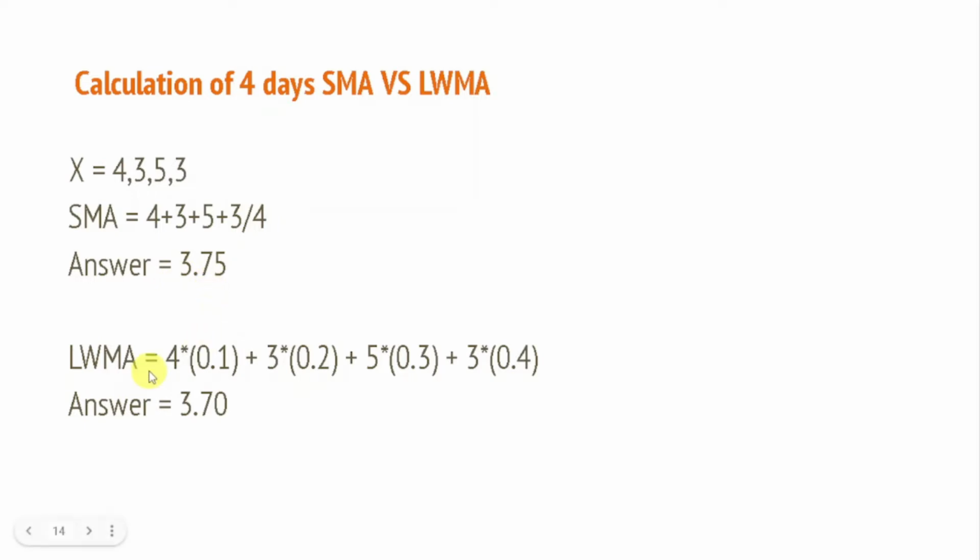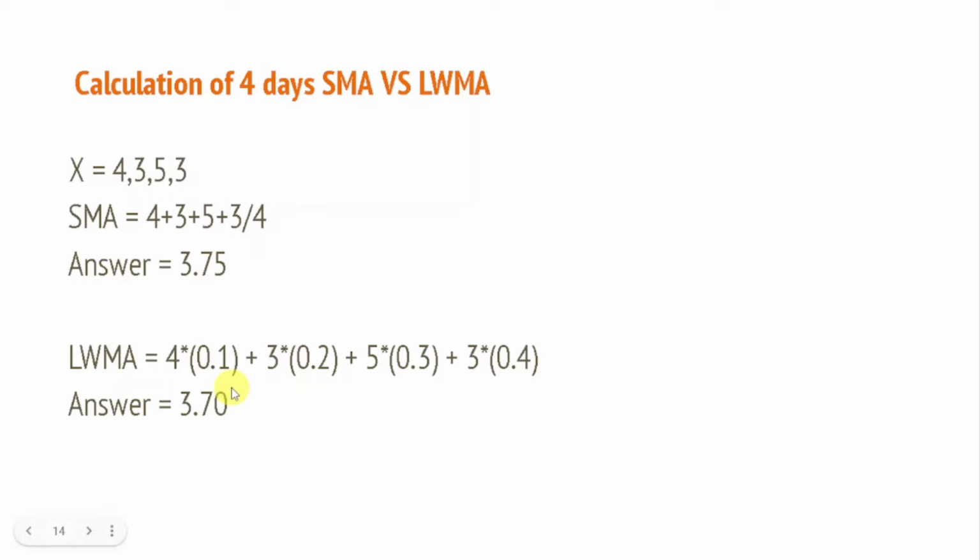But when I am going to calculate this linear weighted moving average, I'll do the calculation in this way. The 4, which is day one data point, has been given the least weightage, and this last data point, which is 3, has been given the highest weight, 0.4. Why? Because it is the most recent data. That's why we say that linear weighted moving average gives more weightage to the most recent data, and as the data gets older, the weightage will be lesser, and the value will be different from simple moving average because of the weightage that has been given to the recent data, and that's how they can differ in calculation.